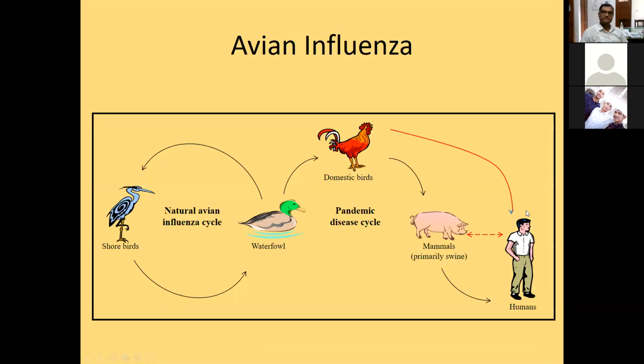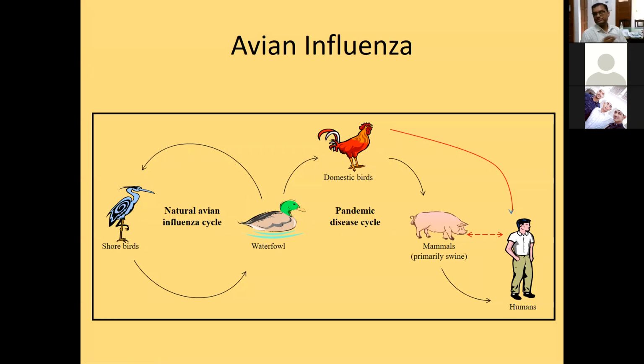Similarly, this can happen with avian influenza also. Here we are lucky enough till today that the virus is not transmitting from one human to another. There are reports that the avian influenza virus H5N1 has been transmitted from domestic birds to human beings, but from one human to another, till date it has not been reported.